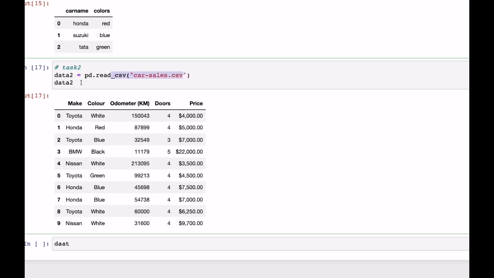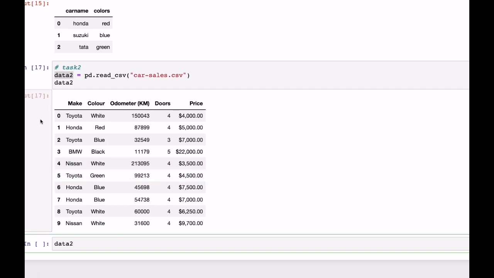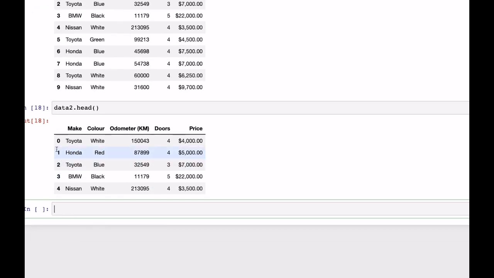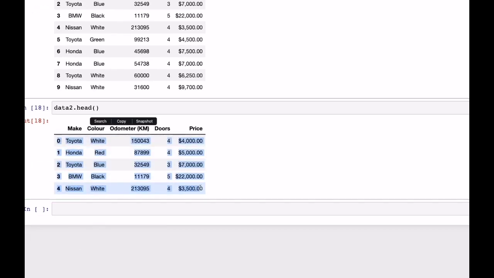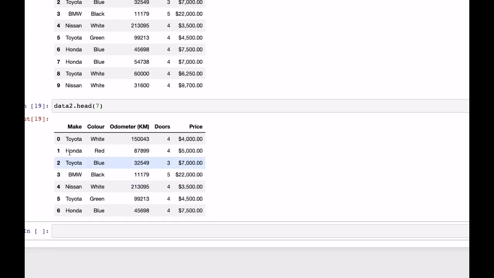So in this CSV, in data2, there are some operations which you can do. Let's say you wanted to see the first 5, you can put data2.head. It will show you the first 5 things. What if you want the first 7? Put the 7 here. This is the awesome thing about this. So you're able to see the first 7.